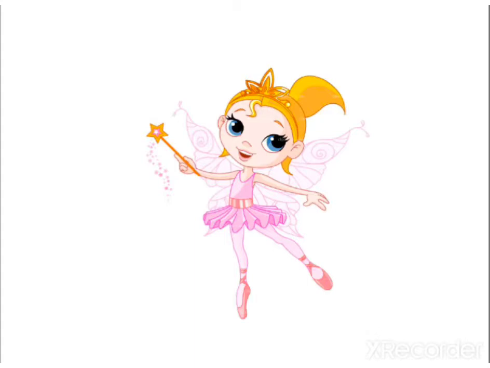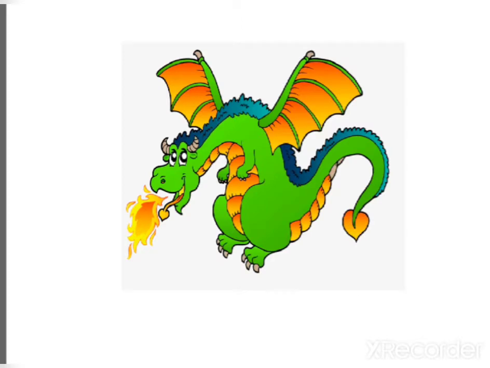Next comes the picture of a dragon. A fire breathing monster, like in most of your cartoons. You would have seen it in Aladdin, in Balveer, and in Chota Bheem. In all of them you would have seen this monster creature that gives out fire from its mouth. So the name for this picture is dragon.